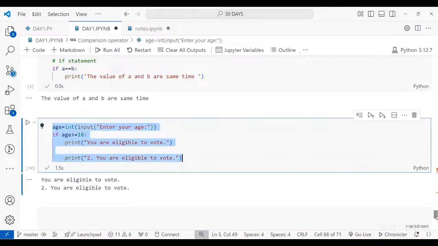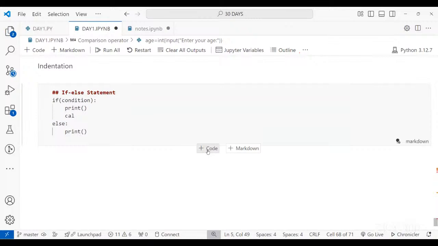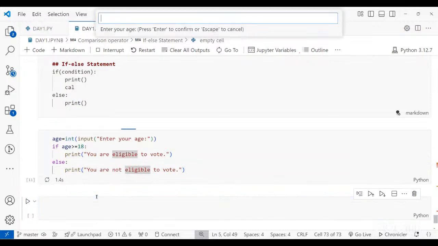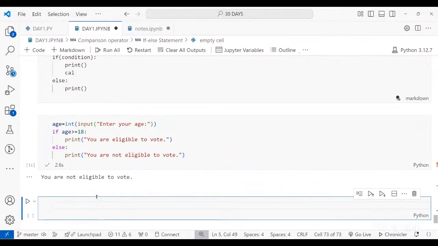This one with if else. Okay, so simply I'm writing this. Over here, I'm going to write else, and I'm going to say you are not eligible to vote. Now with the single else, I'm able to use true and false both of the conditions. So if I'm writing 17, it says you are not eligible to vote.